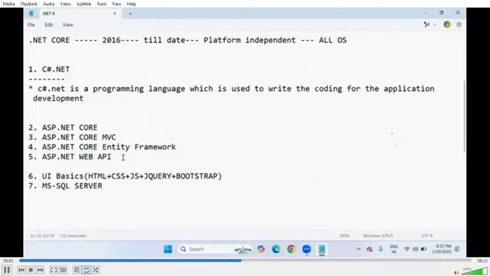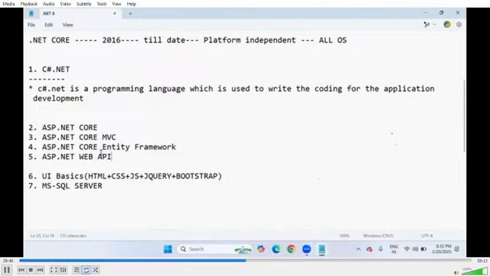Okay, fine. Now coming to the next subject which I explained, ASP.NET Core. First of all, you must know what ASP.NET means. ASP stands for Active Server Page. ASP.NET is used to build web applications. Yes, our main target is these applications only in real time. Every day in our day-to-day life, we are going to use web applications only, sir.